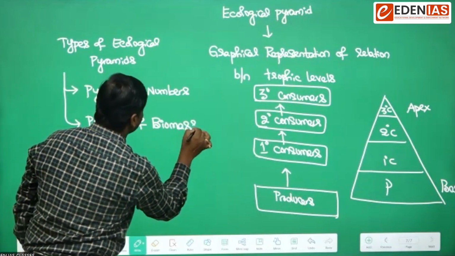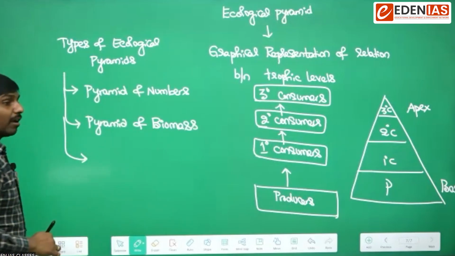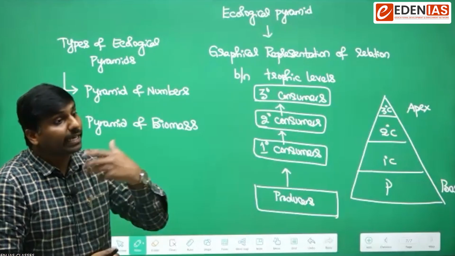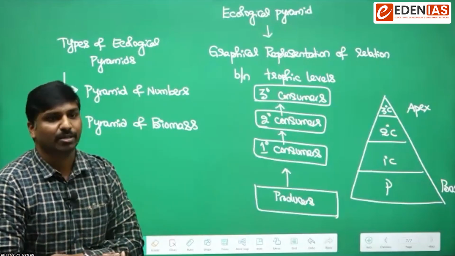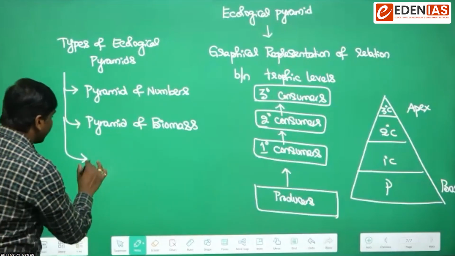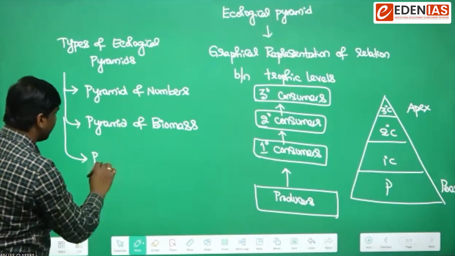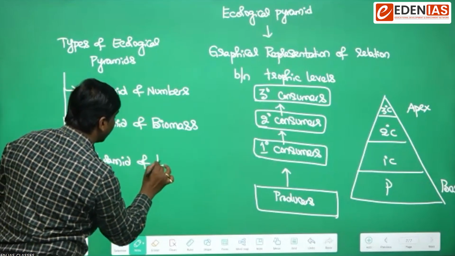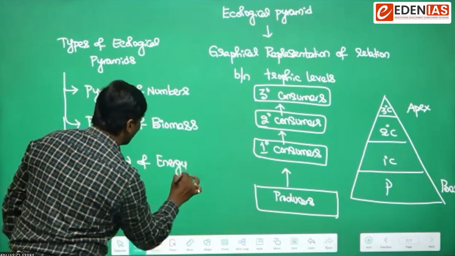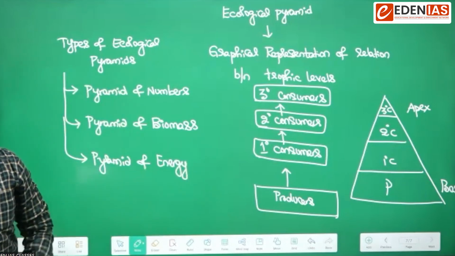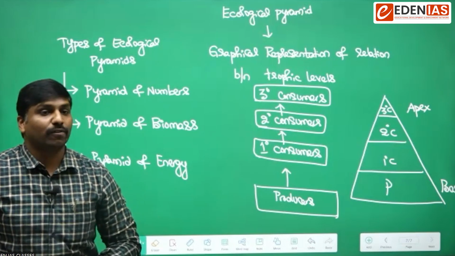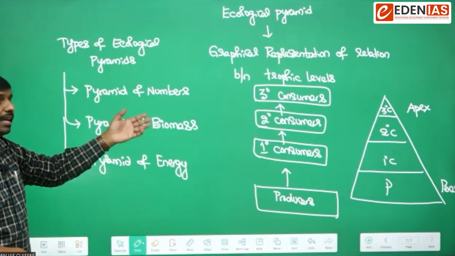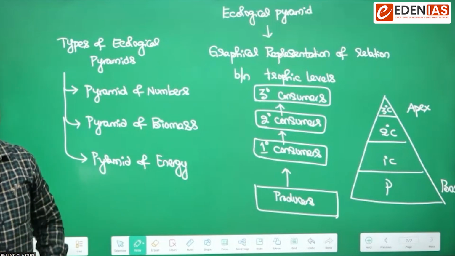We can also graphically represent the levels of an ecosystem based upon the energy produced at each successive trophic level. If energy is the parameter, we have the pyramid of energy. So the first is the pyramid of numbers, the second is the pyramid of biomass, and the third is the pyramid of energy.